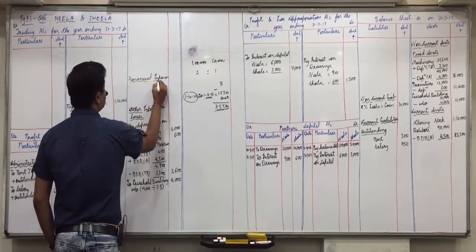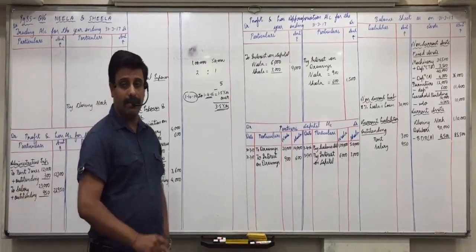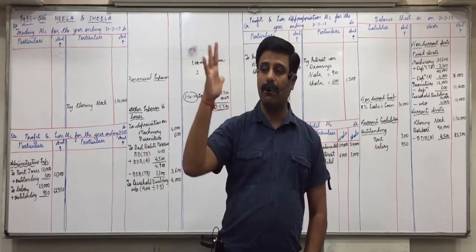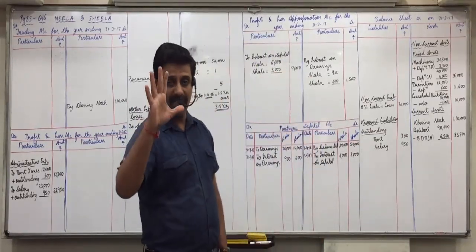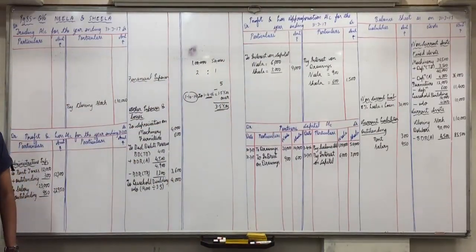Now, first of all, tell me, is any interest on the loan already given in the trial balance? No, which means the full amount is outstanding. What is the date given in bracket of the loan? 1/11/16. 1/11 means November. So November, December, January, February, March. How many months of interest do you count? 5 months. Count it: 30,000 into 8% into 5 divided by 12.